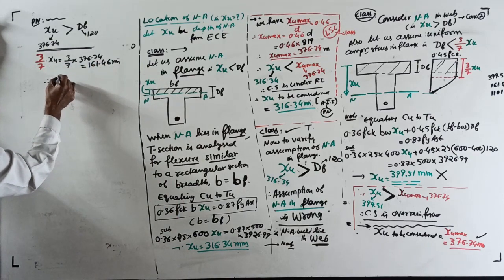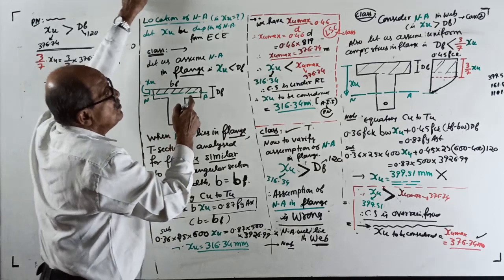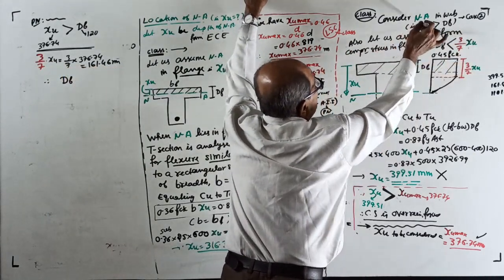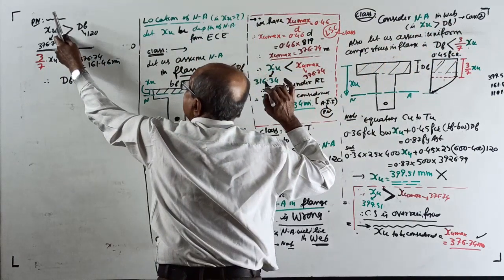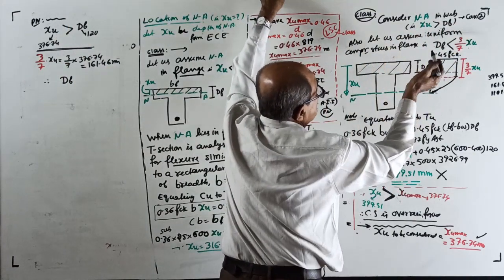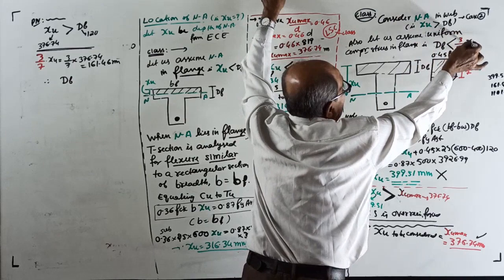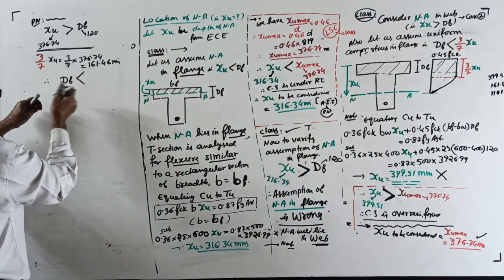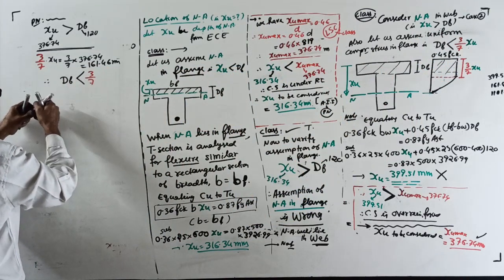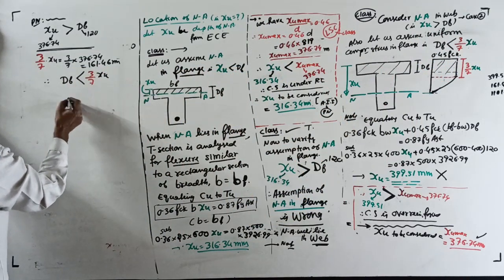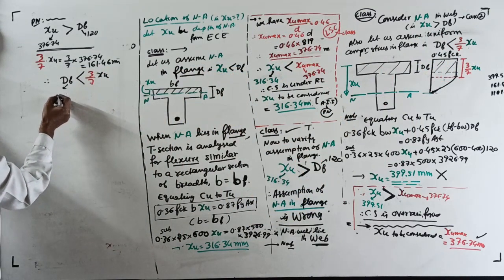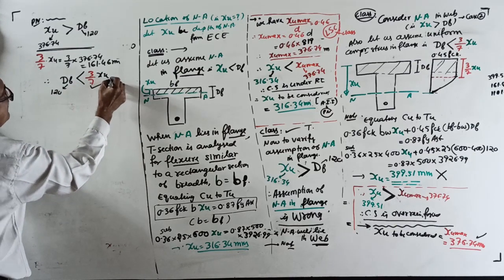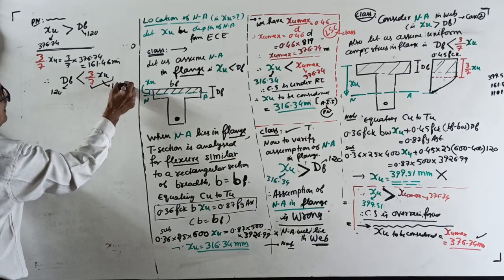Therefore, your DF. See, we assumed XU more than DF. That is correct. Also, we assumed what? DF is going to be less than that value. Yes, it is less. DF is less than 3/7 of XU. DF is 120, 3/7 XU together equal to 161.46.